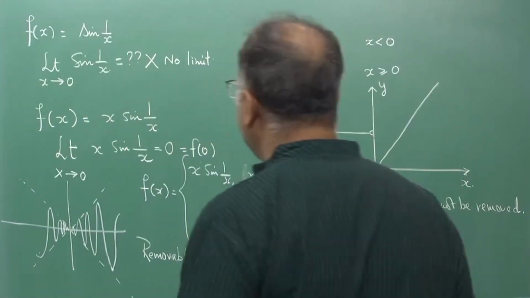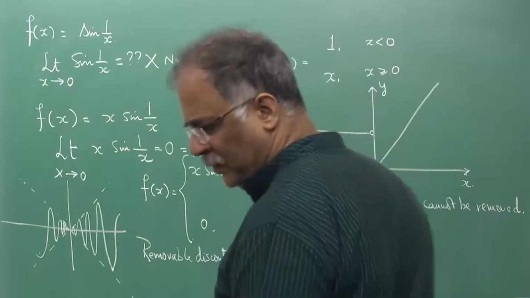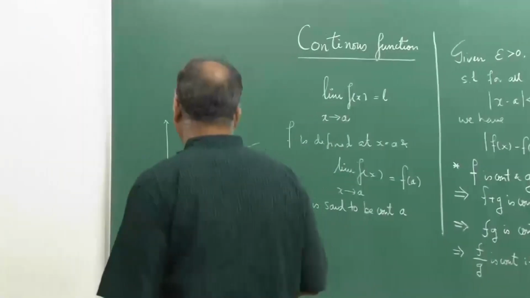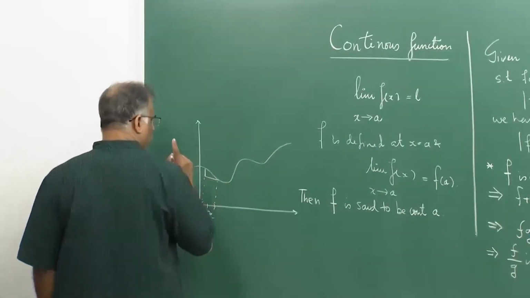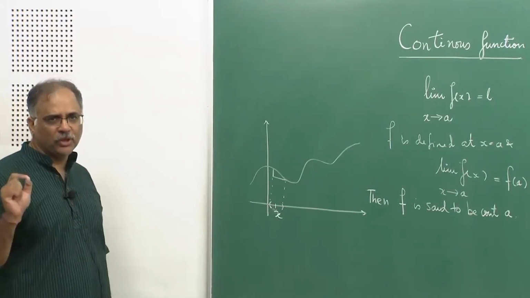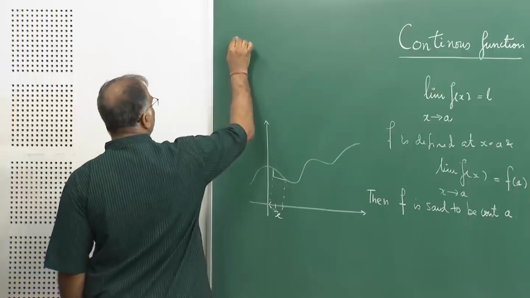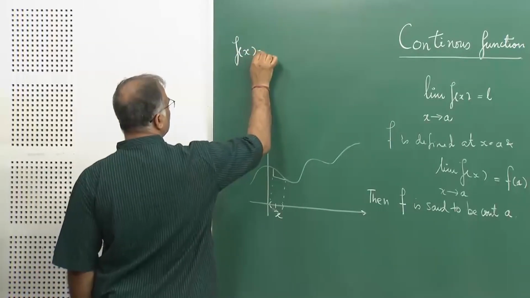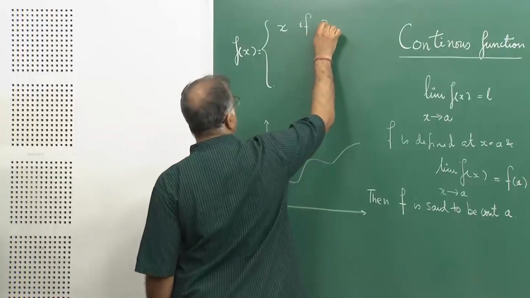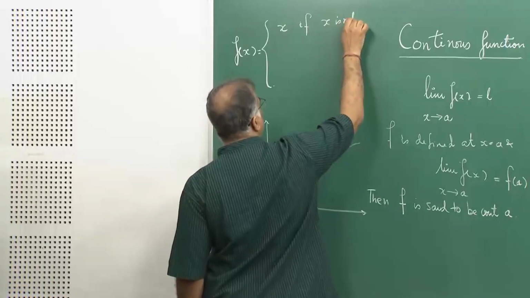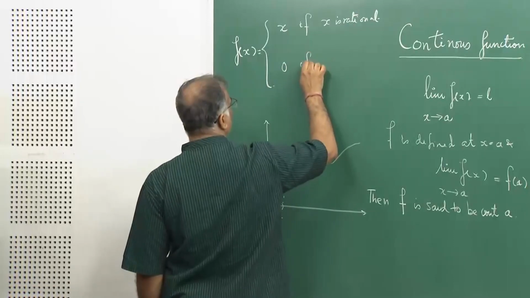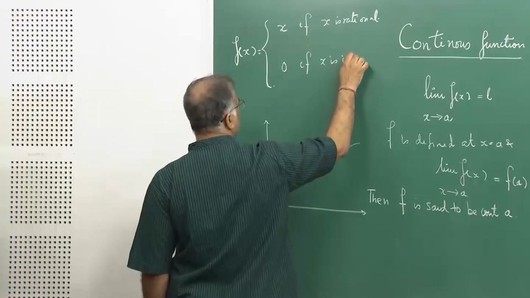Now, I will give an example of a function, an interesting one though, which will show that it is continuous only at one point and discontinuous at every other point. Its continuity is not valid for any other point other than 0. So, we define f(x) is equal to x if x is rational and is equal to 0 if x is irrational.